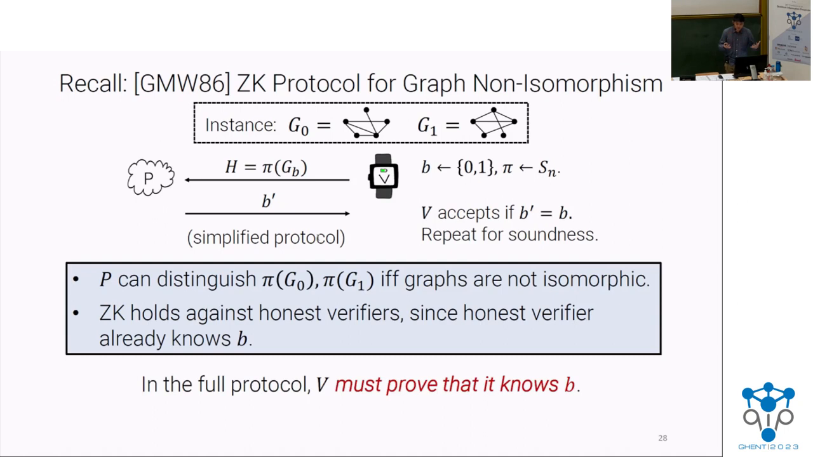Okay, so to get full zero knowledge, you need to show that the view of any even malicious verifier can be simulated. And the thing that malicious verifiers might learn from this protocol that an honest verifier wouldn't is this bit B. That's the only thing the prover sends.